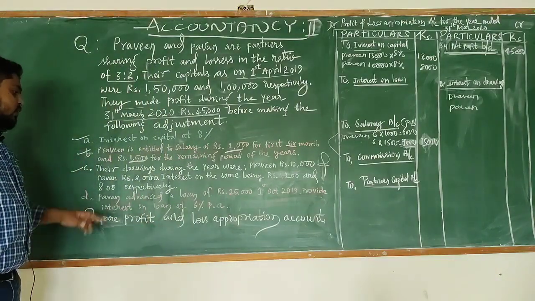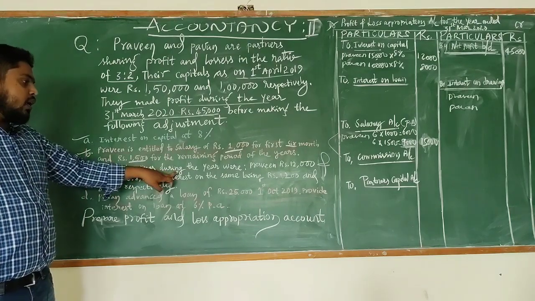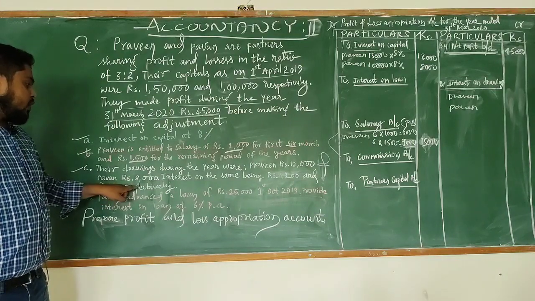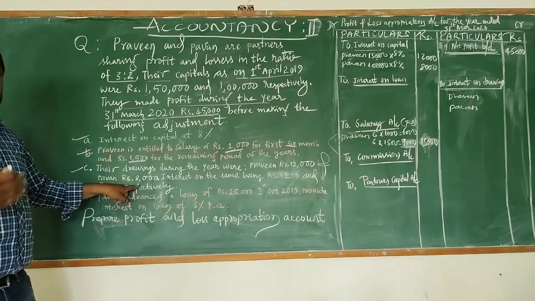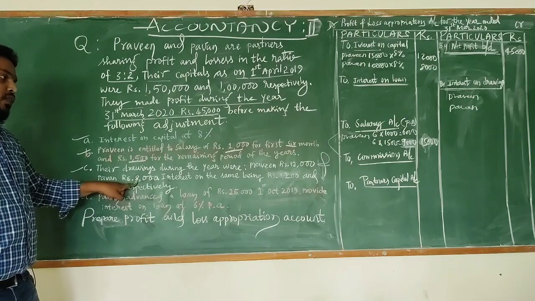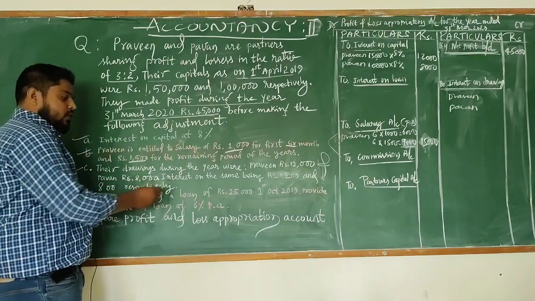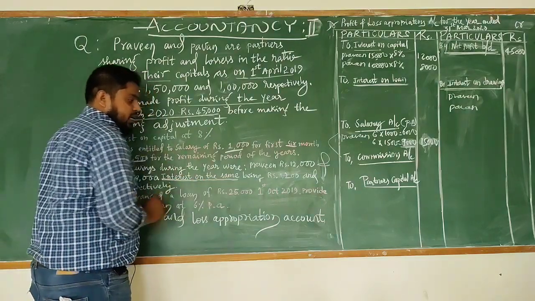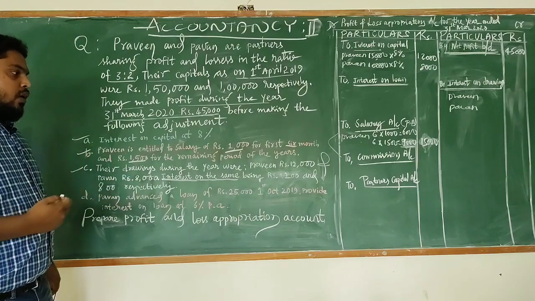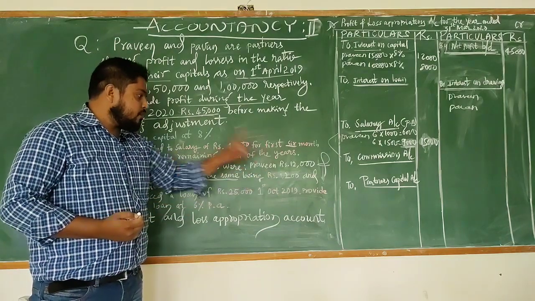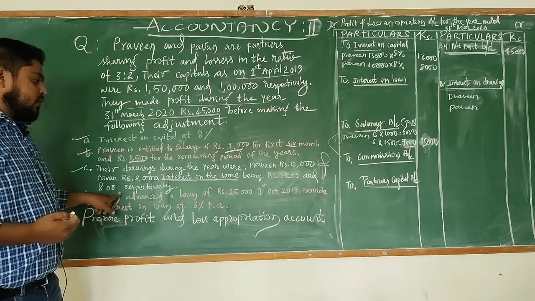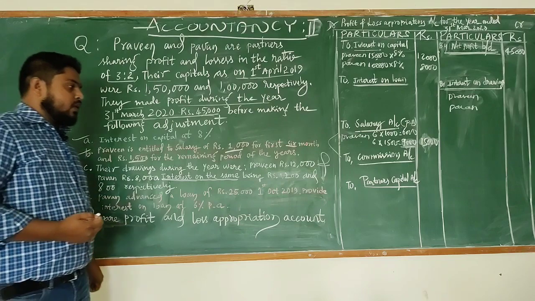Next adjustment, their drawings during the year. Praveen 12,000 and Pawan 8,000, taken for their personal use. For their withdrawals they are paying interest here. The partners are paying interest, which means it is an income. So rupees 1,200 and 800, both the partners have paid interest on their drawings here.